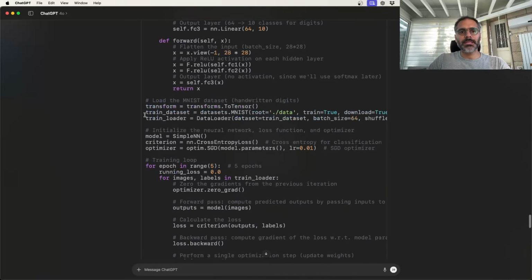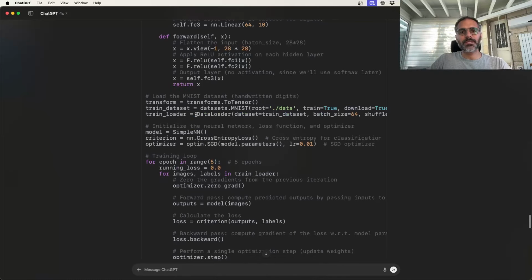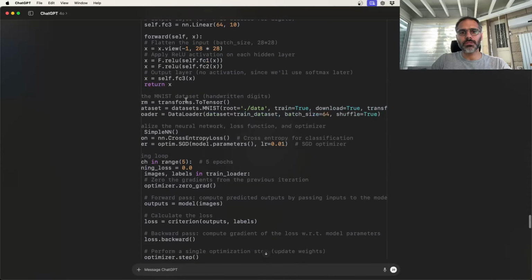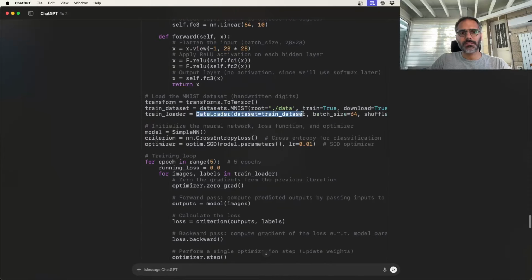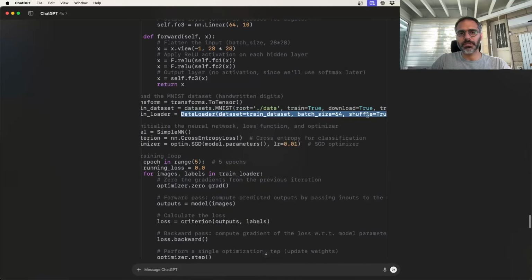Then it downloads the MNIST data set. This is a data set of handwritten numbers, and it's supposed to identify whether it's any number between 0 and 9. So the output is actually 10-dimensional, and it will give you probabilities for each one of the outputs. This is the data loader. This is something I don't like about the interface, that if it's a longer line, you can't really see it. So the data loader takes in the training set and the batch size. These are the mini batches. You take 64 examples at a time, and you calculate gradients with respect to those.